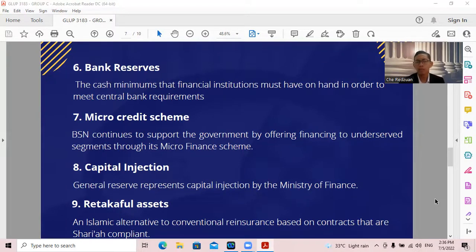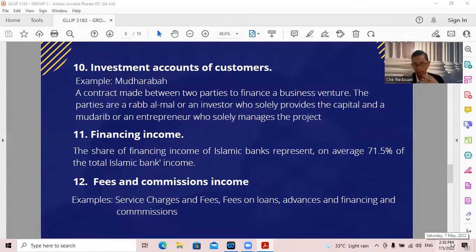Next, we will be taking part in the retail takaful asset, which means an Islamic alternative to conventional insurance based on contracts that are Sharia compliant. Then we move to investment account of customers.